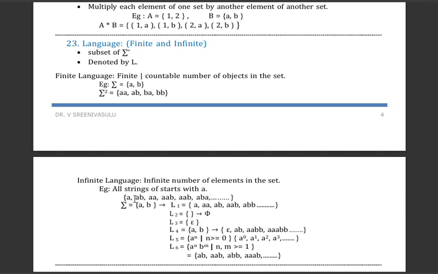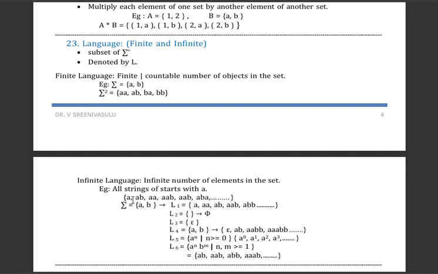If you see in this, all strings which start with A, we can form many, not only 4 or 5 or 10, we can form as many as we can. This particular string should start with A. It can be any length, but it should start with A. Only that is the condition.